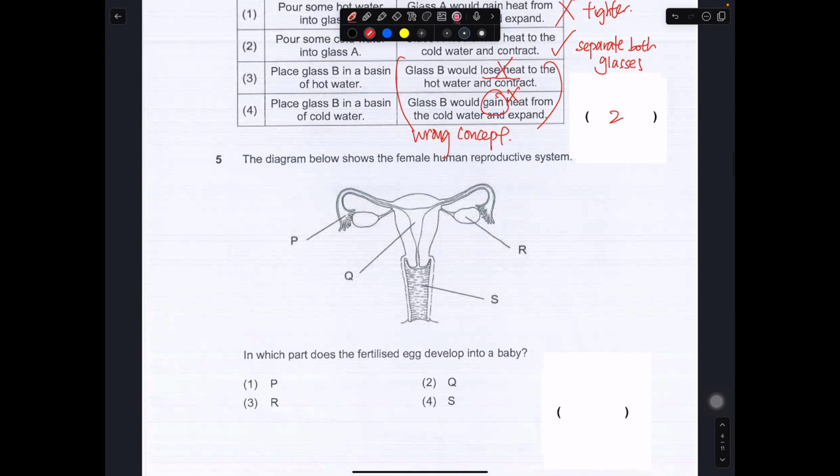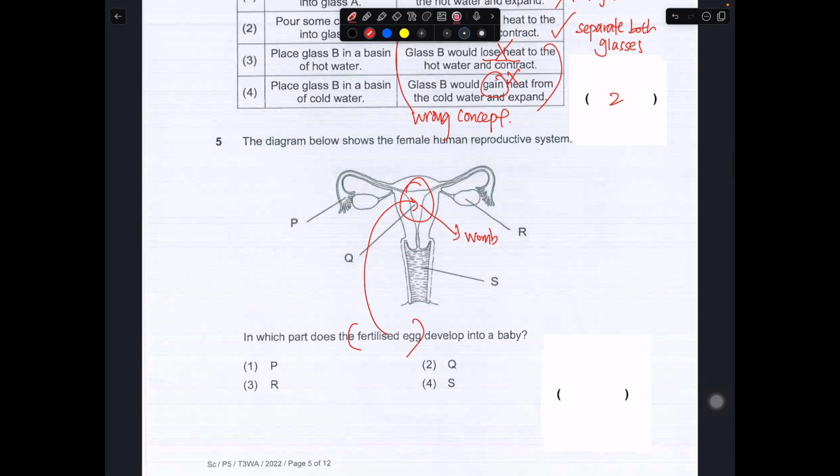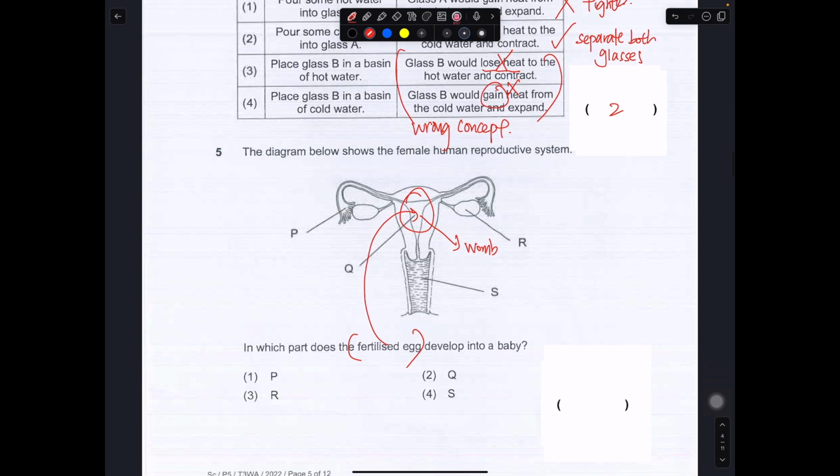Okay, so question number 5. Where will the fertilized egg develop into the baby? It will be at 2, which is the womb. Okay, this is where the fertilized egg will land at, and it will develop into a baby at this position. So the answer is number 2.